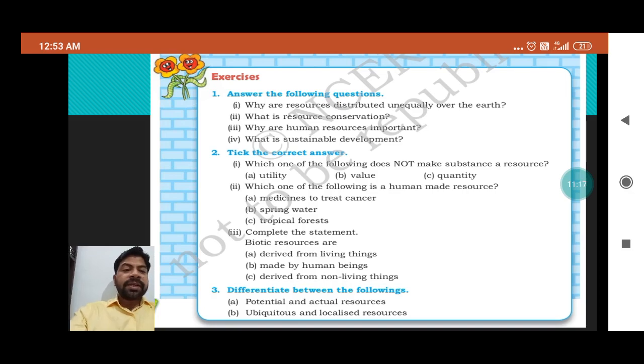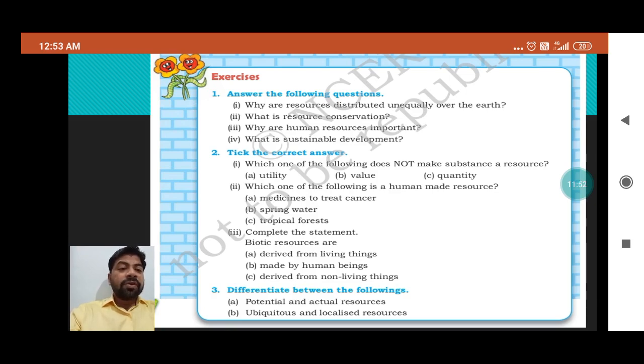Next is potential and actual resources. Potential resources are those which have the potential to be utilized, but at present we are not using them. Actual resources are developed resources, which are in use currently. Just like we know how to make airplanes, rockets, buildings, pen and paper. These are familiar to us. We know how to make them.